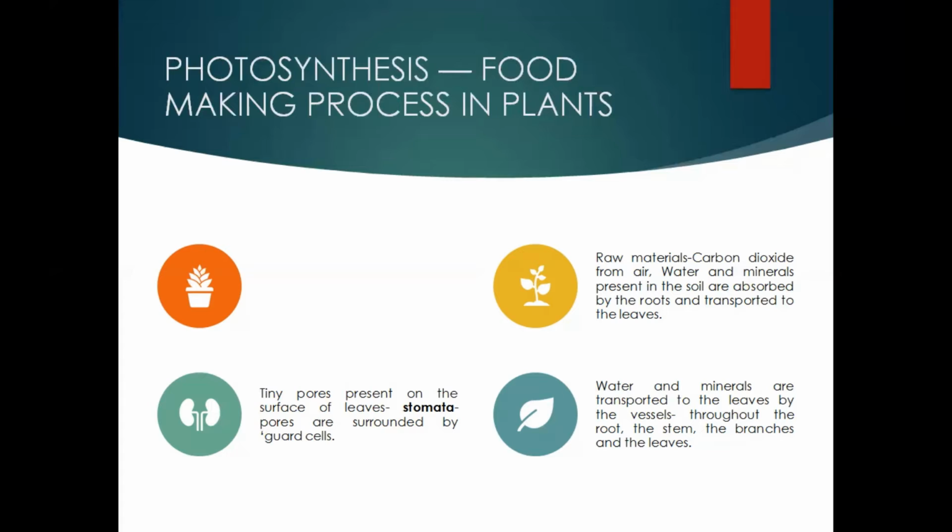Similar type of vessels or pipelines, actually we should call it as the vessels in the form of the xylem. These are basically the xylem tissues and the phloem tissues, which cumulatively are called the conductive tissues of the plants. So water and minerals are transported to the leaves with the help of these conductive tissues, xylem, which are made up of four types of cells: xylem vessels, xylem parenchyma, xylem tracheids, and xylem fibers.